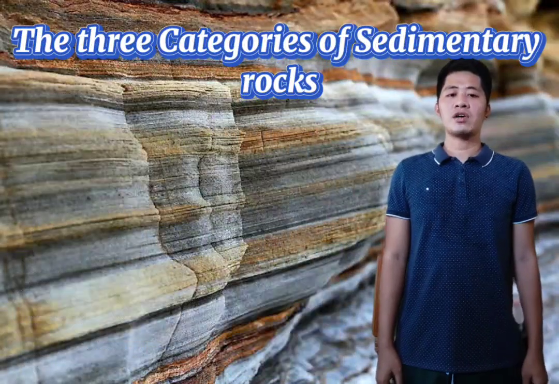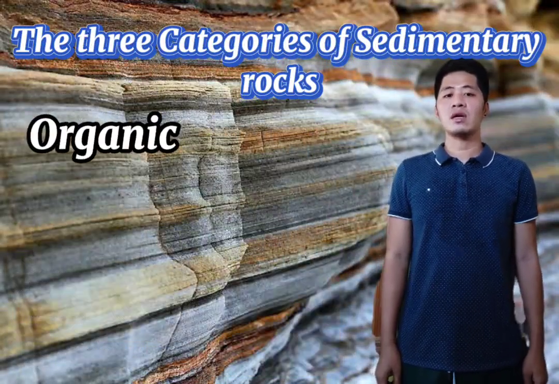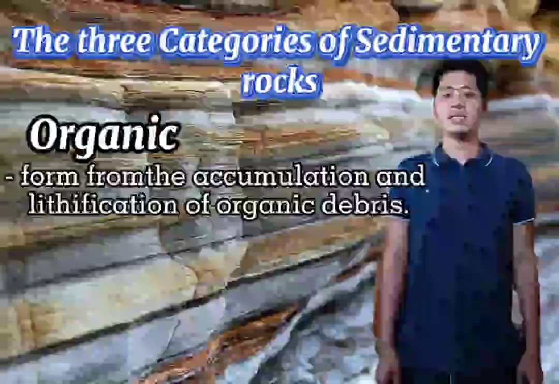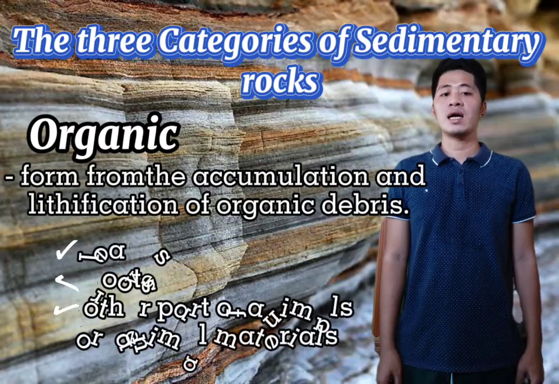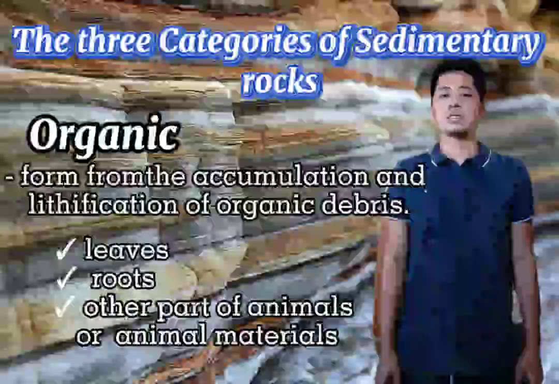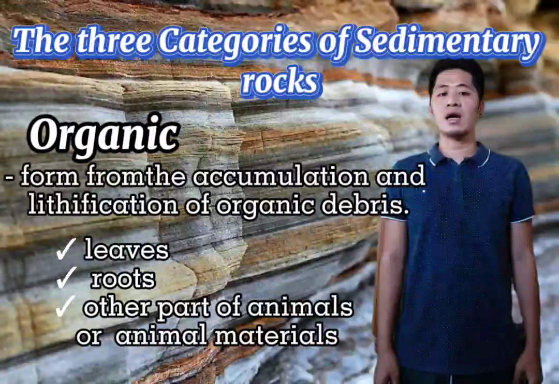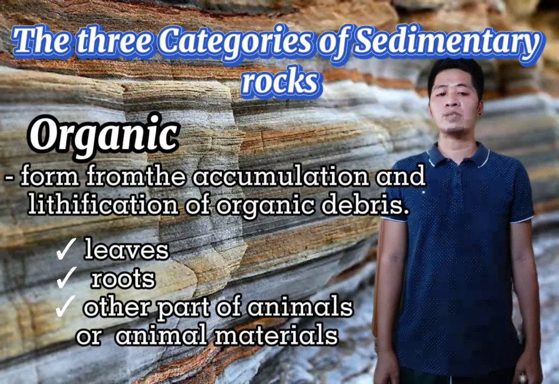And the last one is the organic sedimentary rocks. These kinds of rocks form from the accumulation and lithification of organic debris such as leaves, roots, and other plant or animal materials. Rocks that were once swampy sediments or peat beds contain carbon and are black and soft.